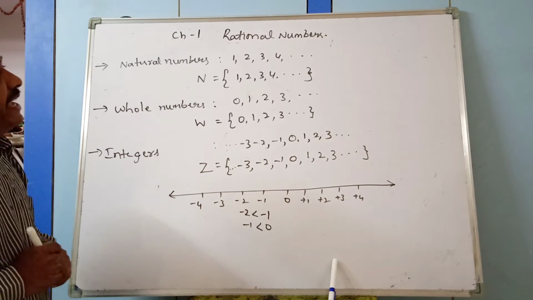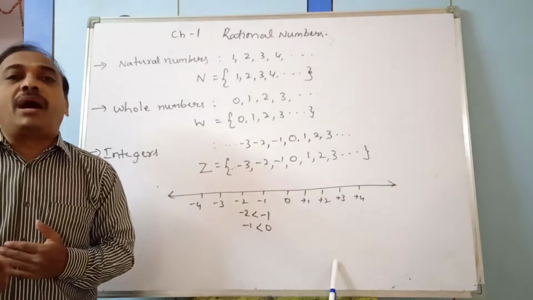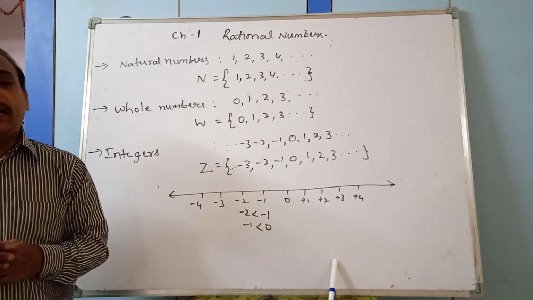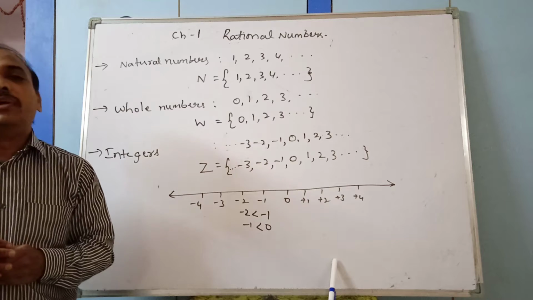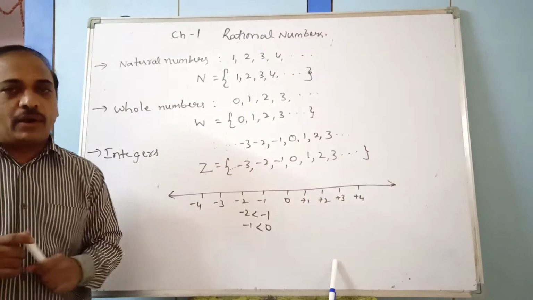Now when it comes to the rational numbers, the numbers which we express in the form of p by q, where p and q are integers and q is not equal to 0. That part we will see now.